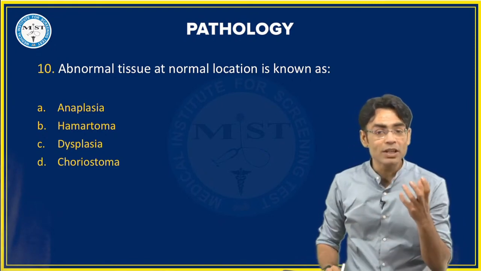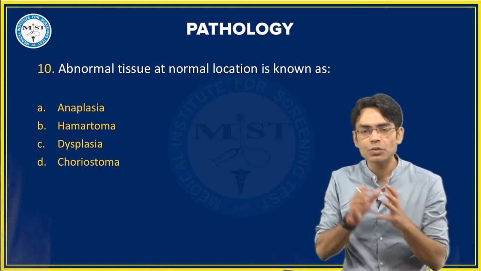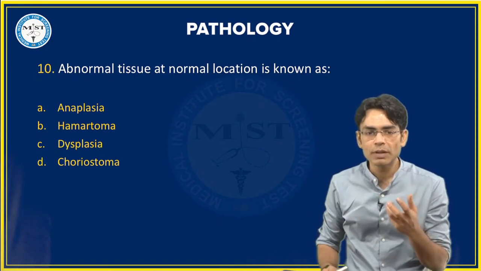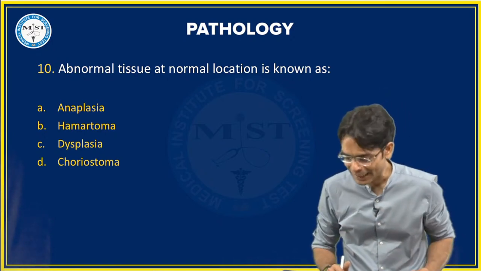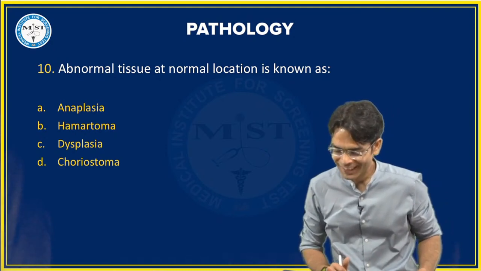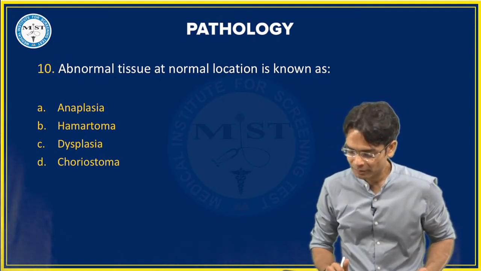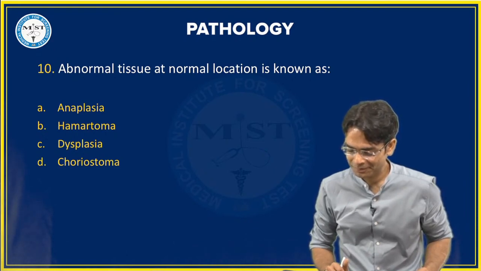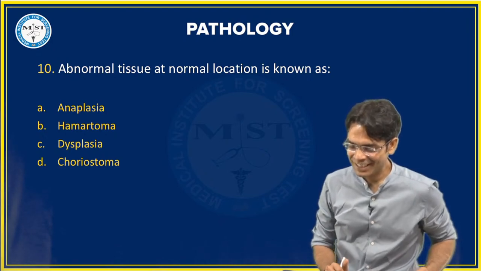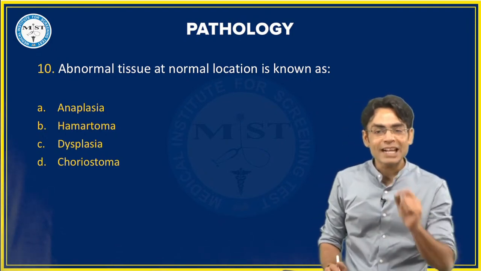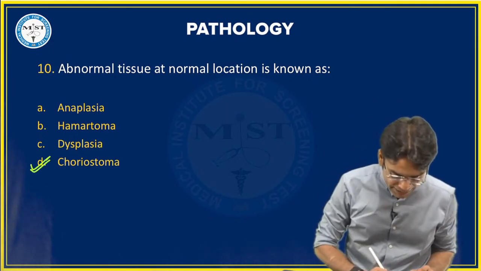So, abnormal rest of tissue at a normal location, it will be called as anaplasia, hamartoma, dysplasia or choristoma. Let's see. Okay, the correct answer for this question would be D, choristoma.